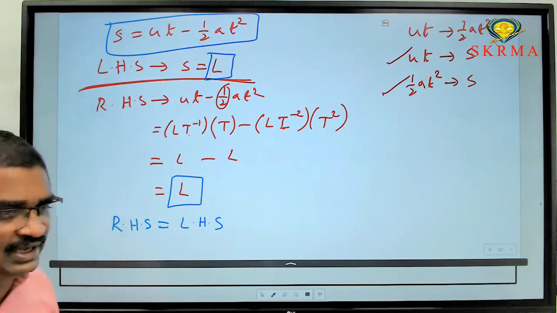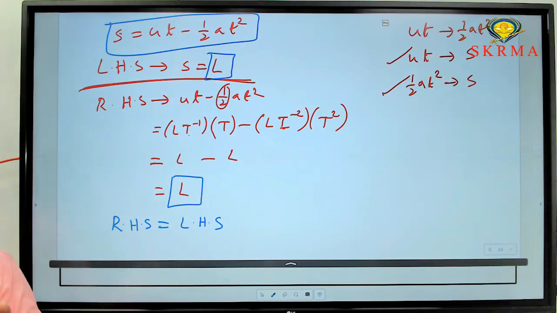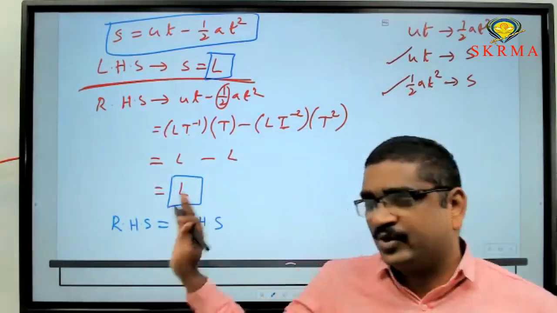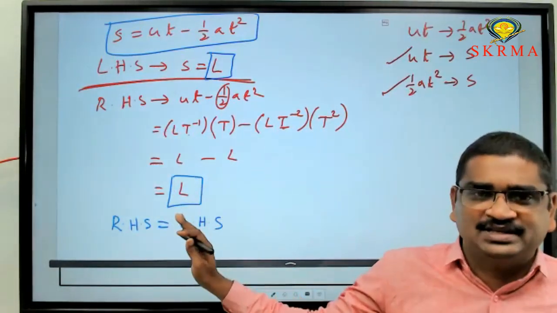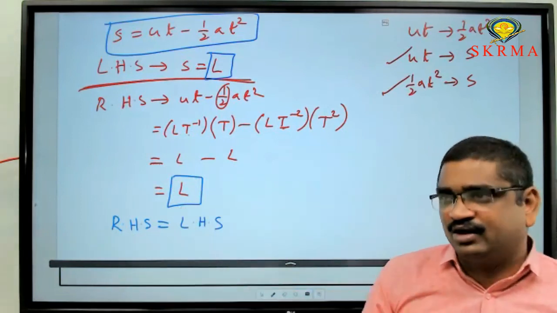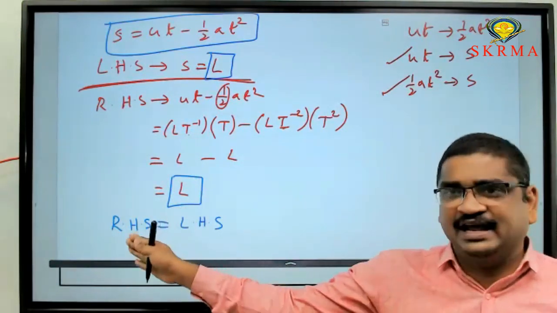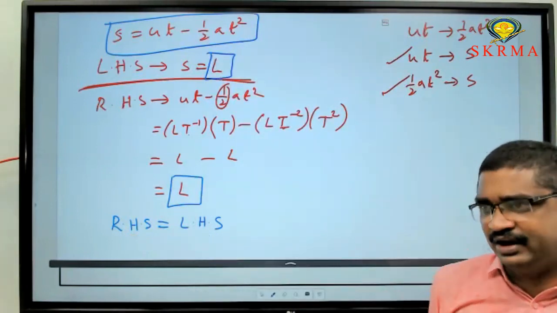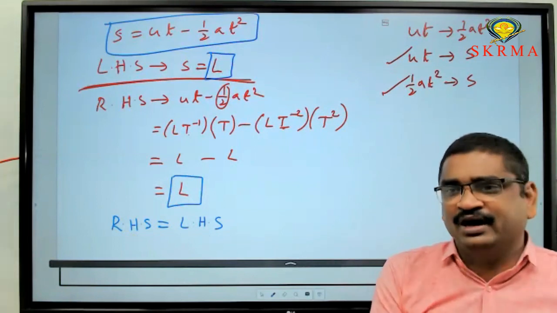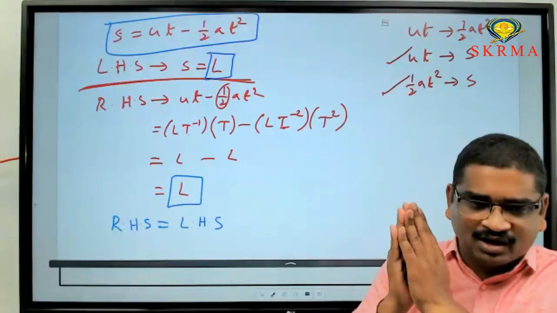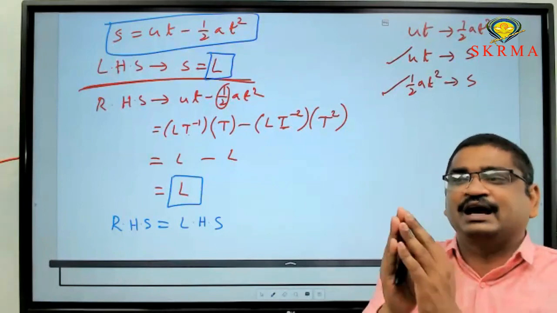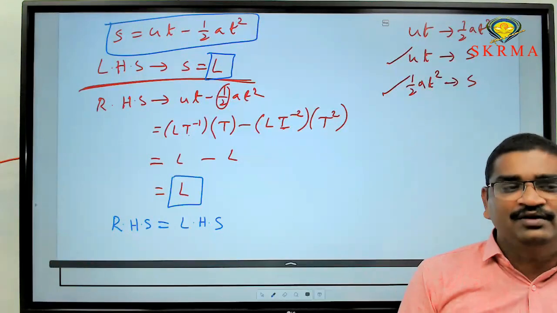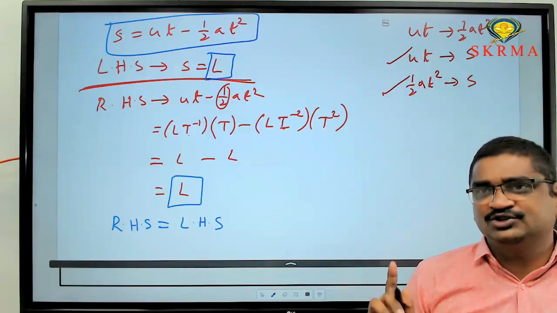So this is the process to check whether the given equation is dimensionally correct or not. If it satisfies LHS equal to RHS, then it is dimensionally correct. Otherwise, dimensionally wrong. If any equation is dimensionally wrong, then it is wrong physically also. And physics lo kuda adi equation pancheyadu. So physics lo work cheyalante, ante physics lo valid equation ela undali? That should be dimensionally correct.